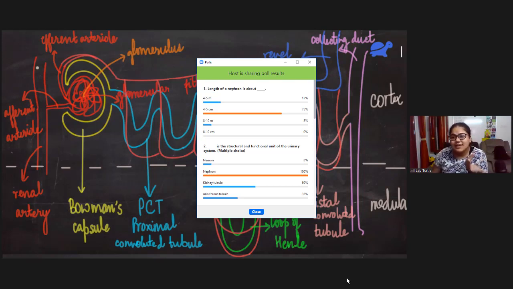So what does it consist of? I told you that red blood cells, white blood cells, and proteins will go into the efferent arteriole. The remaining things will come to the glomerular filtrate, or Bowman's capsule. So here the correct answer is not red blood cells. Many of you said red blood cells, but no, red blood cells go into the efferent arteriole.